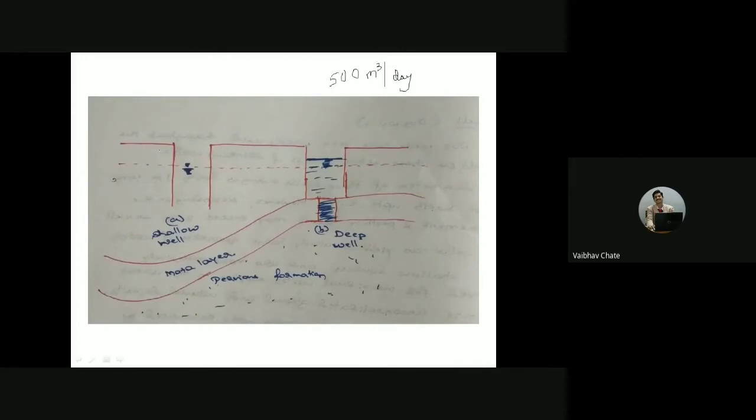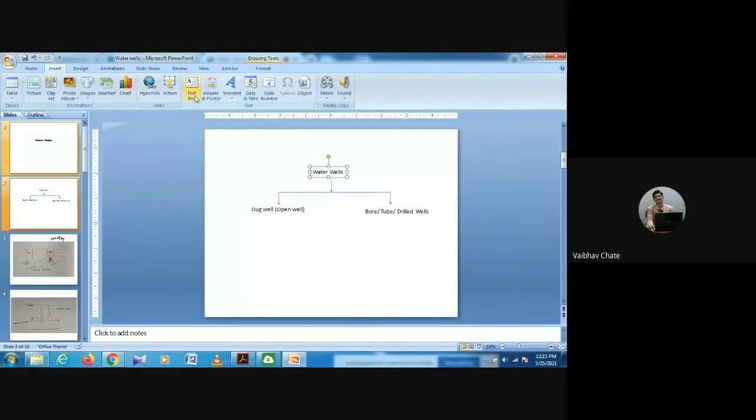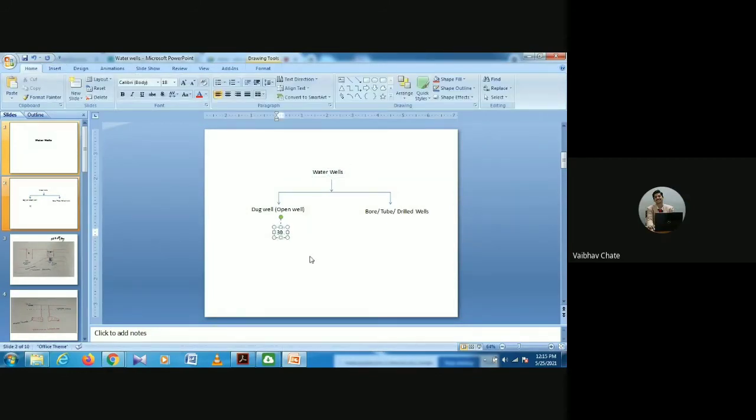So what about the depth? If I'm going to talk about an open well, what will be the maximum depth up to which we are going to go? That means we can go up to, let us say, 30 meters usually. 30 meters, multiplied by 3.28 if you are converting to feet, will come to nearly between 90 to 95 feet. So usually the dug well or open well depth will be 30 meters at maximum, and usually will not go beyond 30 meters.